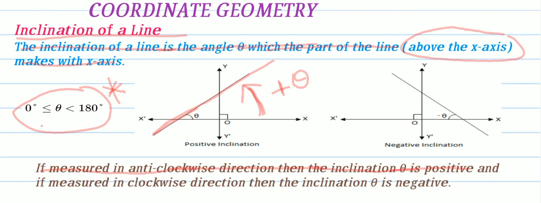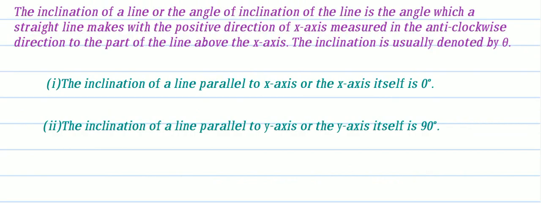Look at second diagram. This is the line. Here we are measuring angle like this in this direction. So this type of angle is said to be negative inclination. If you measure clockwise direction, then inclination theta is negative. So inclination may be positive or negative. If you measure clockwise direction, it is negative. If you measure anti-clockwise direction, it is positive.